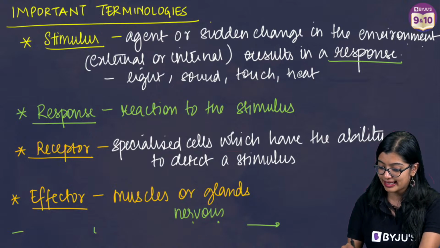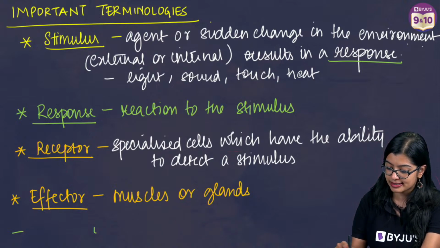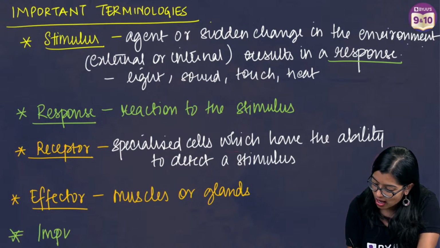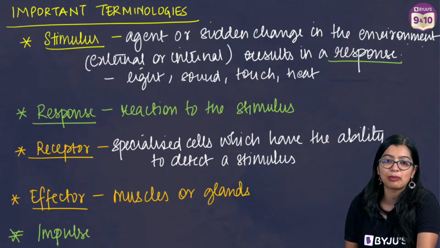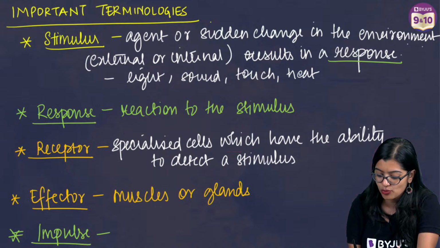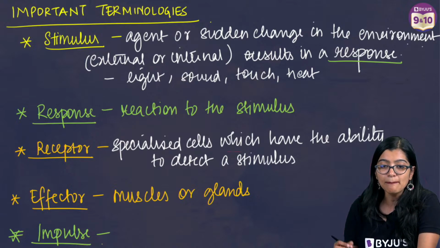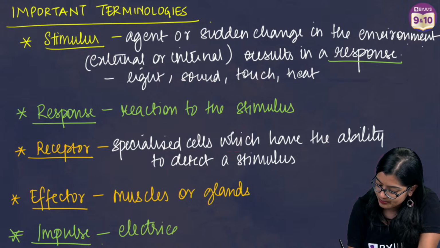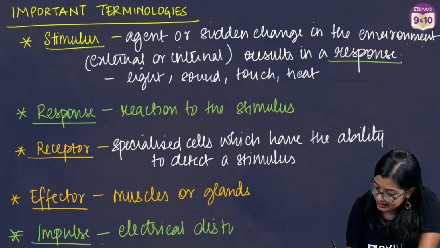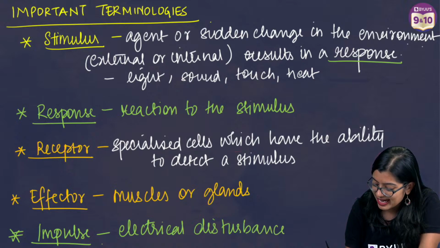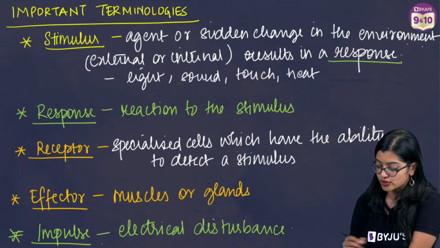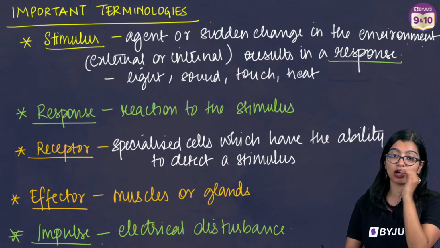Yes, exactly. Electrical impulses. Now everyone will ask me, ma'am, what is an impulse, right? How many of you have this doubt? Ma'am, what is this impulse? I'm not sure what an impulse is. So impulses are nothing but electrical disturbances. Basically it's like electricity, electrical disturbances that travel across, okay? And it travels across the cell.